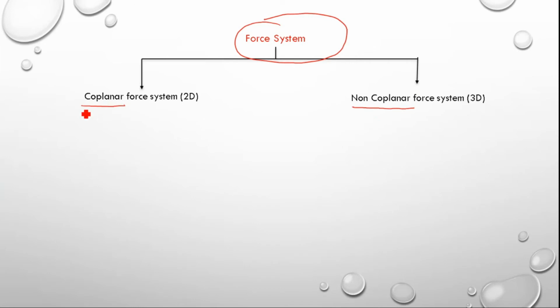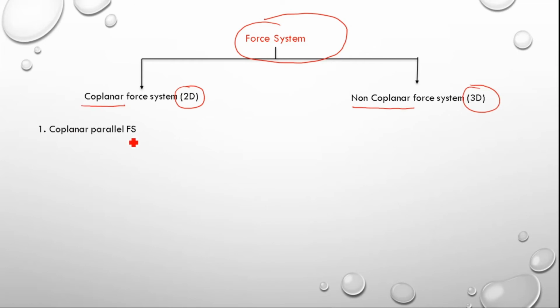Here forces will act on a single plane, here not on a single plane. So this force system is called a 2D force system. This force system is called a 3D force system. Again, these force systems are classified into different categories. If you see this, first the coplanar force system, the first category is coplanar parallel force system. This Fs means force system.